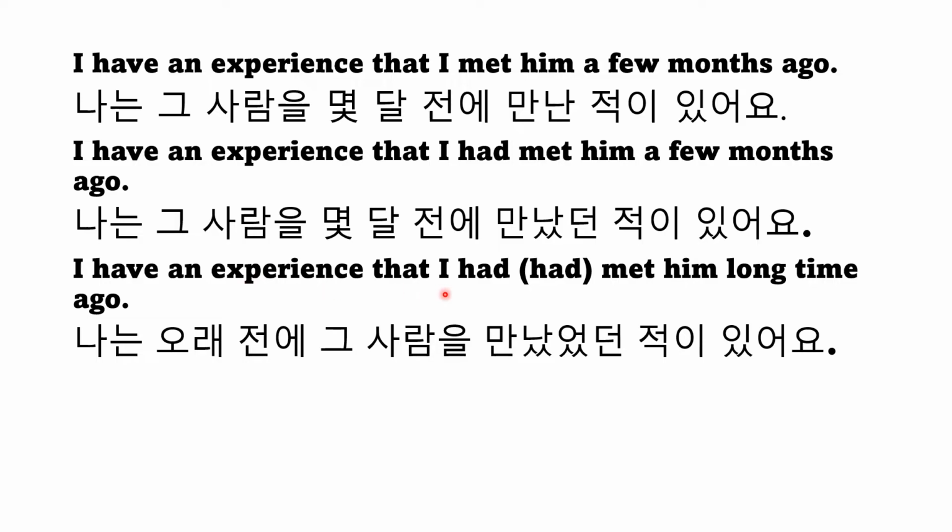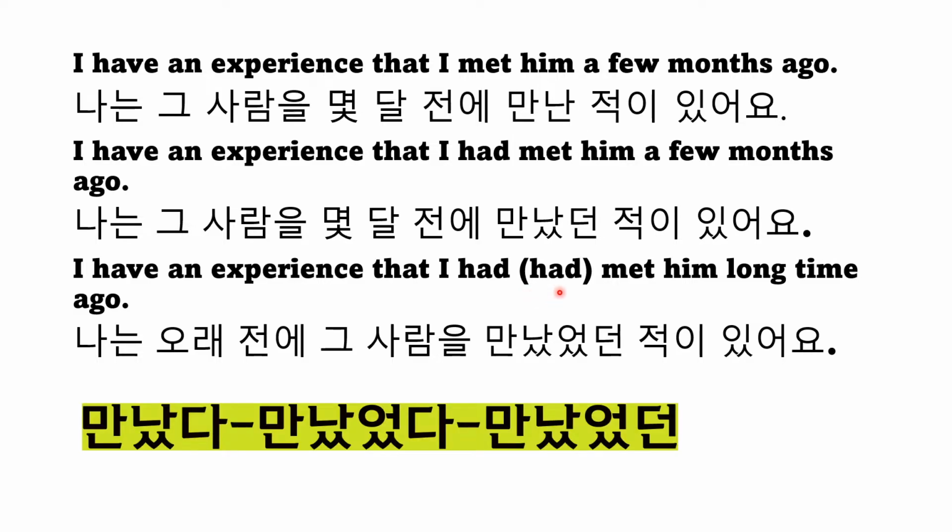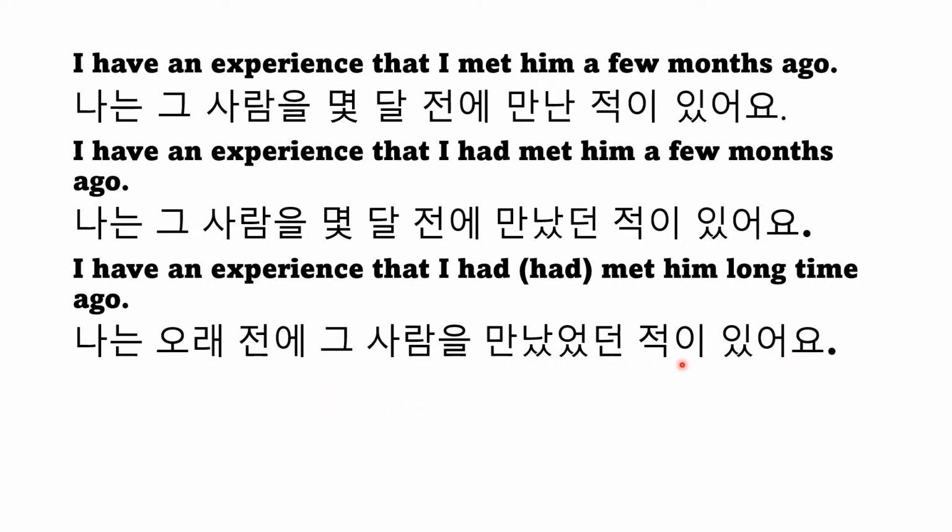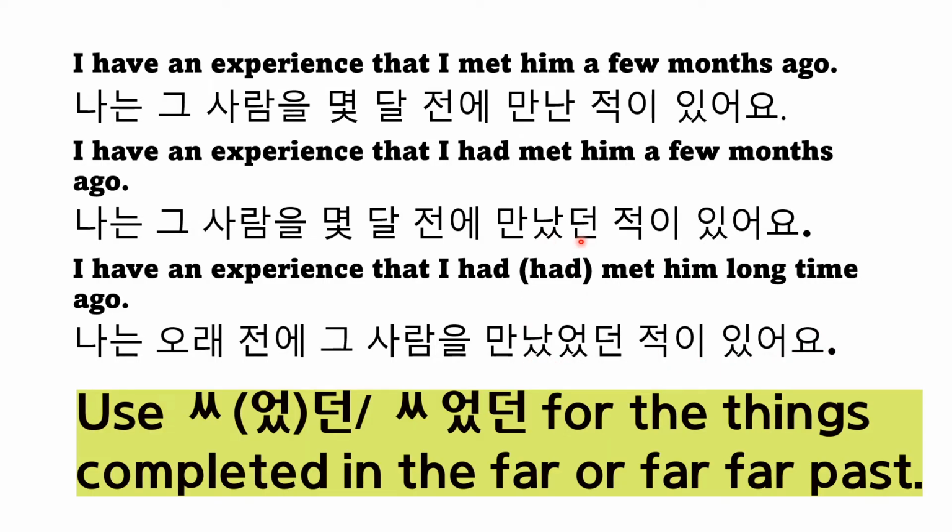I have an experience that I had had met him a long time ago. And this also cannot be possible in English grammar. But I add another "had" here to show you the expression 만났었던 적이 있어요. So when it's far, far past, you can go with 만났었던 적이 있어요. When you go with 던, you indicate an experience that had been completed in the far past.